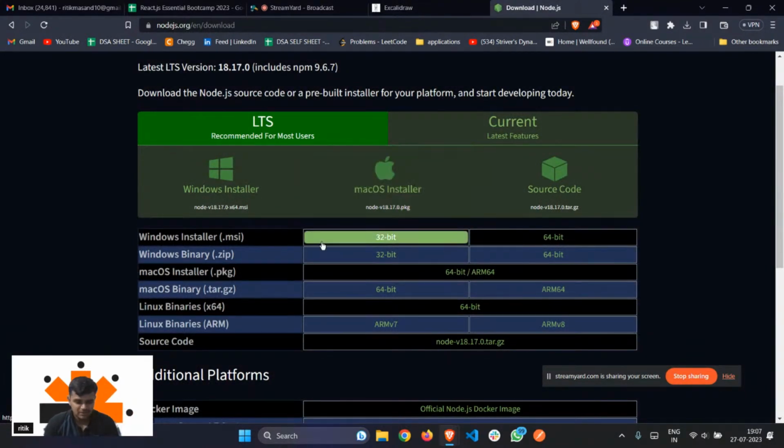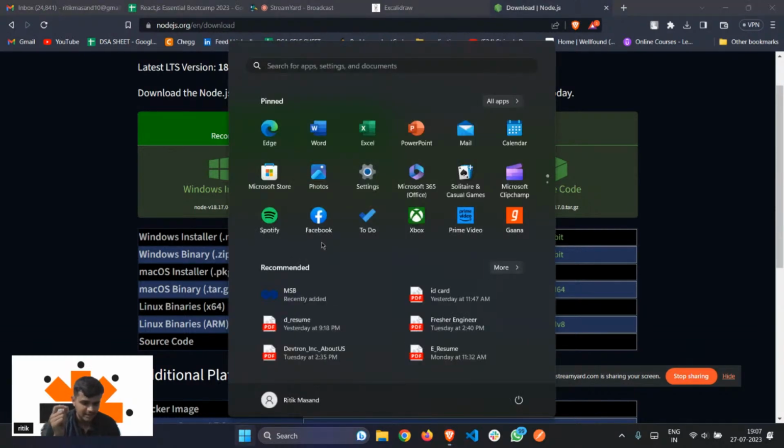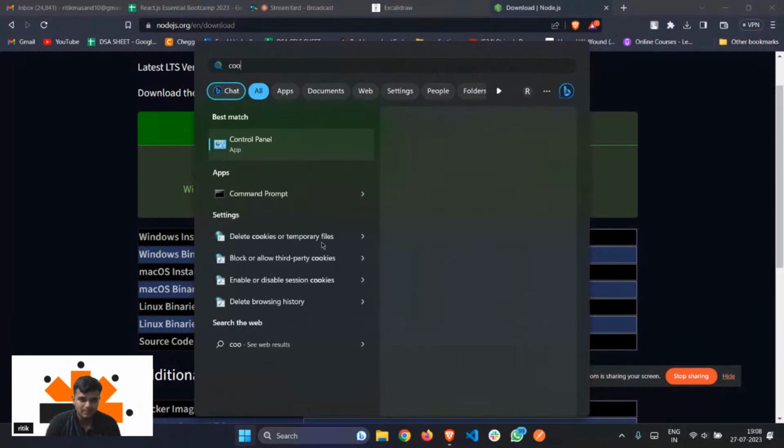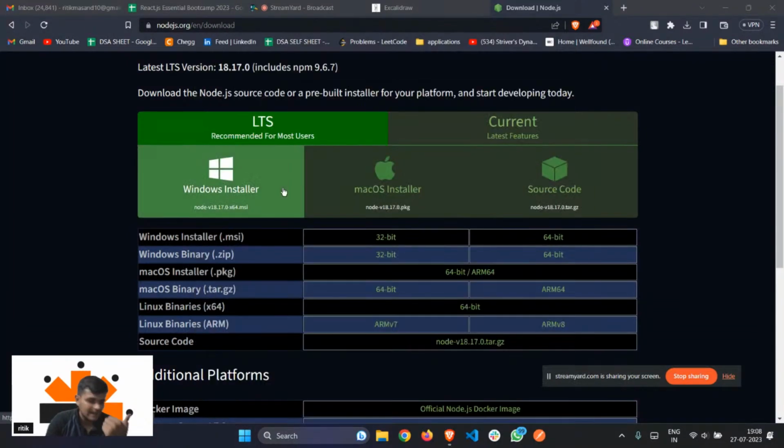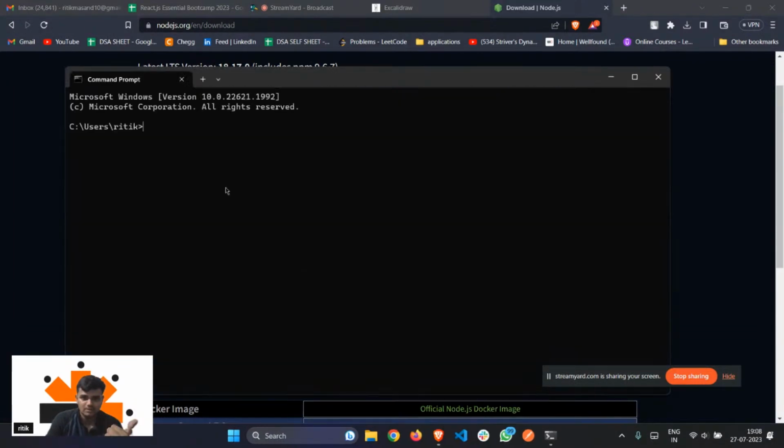Acha. So for those of you who already have Node.js and who are downloading it, just come here, type in command prompt, right? After typing in command prompt, there is a command. Just type in node -v, and this will tell you the version of Node, right? In my case, it is version 16.15.0. It should be different, you might have a different version, right? If you're having a different version, no issues with that. Maybe you are using the latest one, so it's up to you.